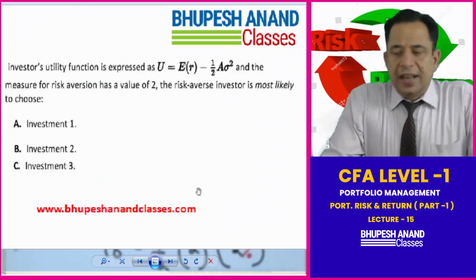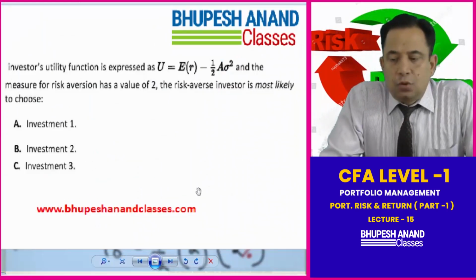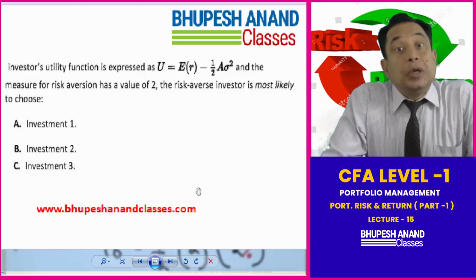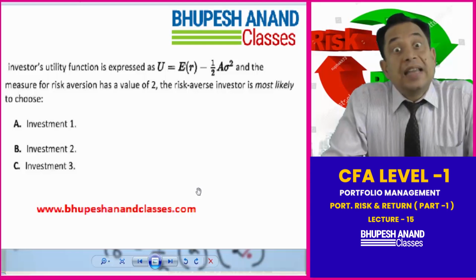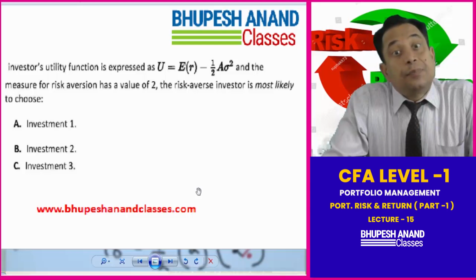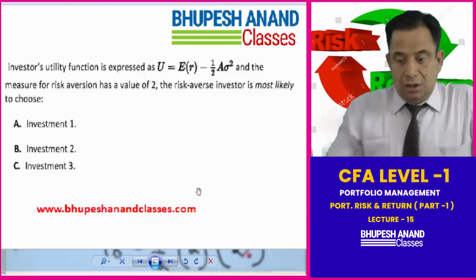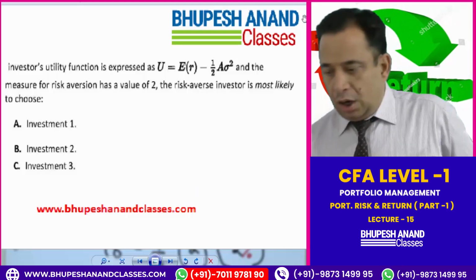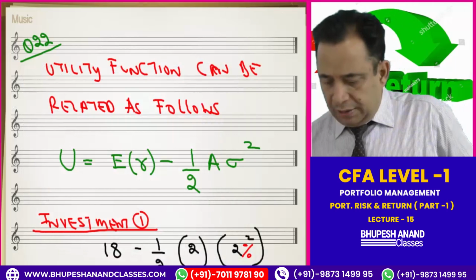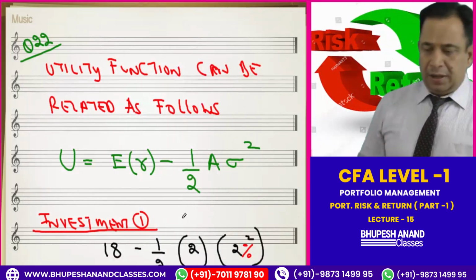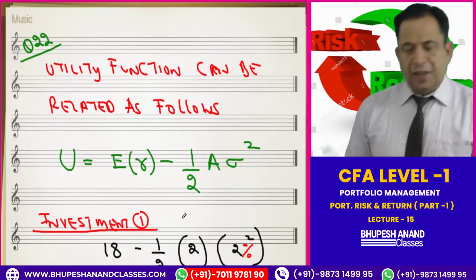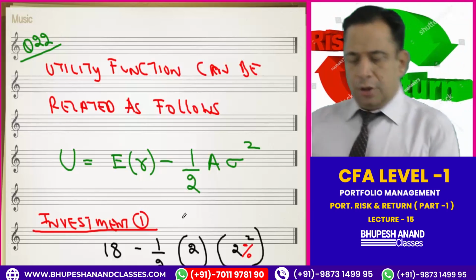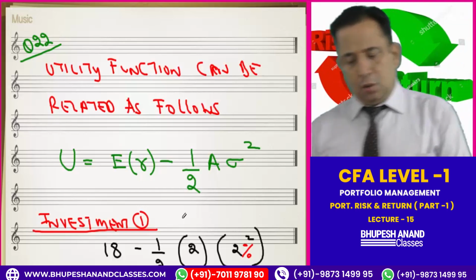Now they have given the utility and risk aversion has a value of 2. Which investment is the risk averse investor most likely to choose? It means we have to firstly calculate the utility, because on the basis of utility, the investment with the highest utility will be selected by that investor. So if I put the value 2 in this formula, or I can use the concept also. I have written the explanation. Please write down, utility function can be represented as follows. Utility is equal to expected return minus 1 by 2 of A into standard deviation whole square.